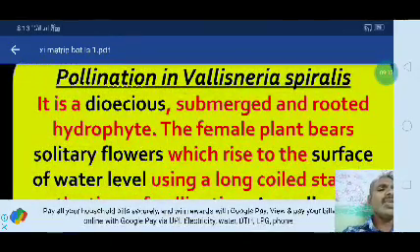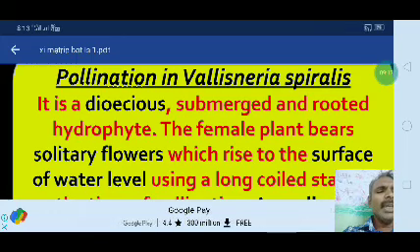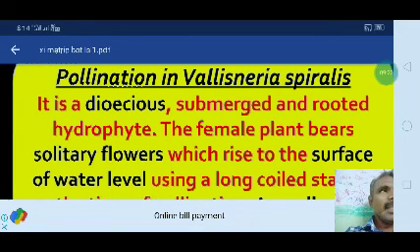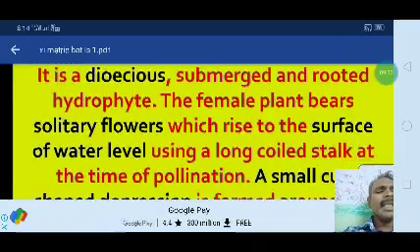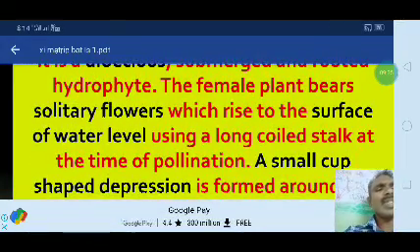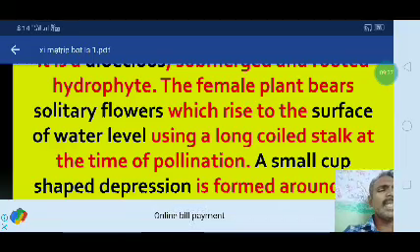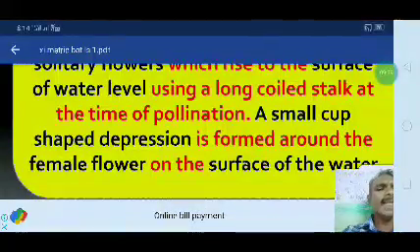Now, how does pollination occur in Vallisneria spiralis? It is a dioecious plant, a submerged and rooted hydrophyte, meaning male and female flowers are present on separate plants. The female plant bears solitary flowers which rise to the surface of the water using a long coiled stalk at the time of pollination.